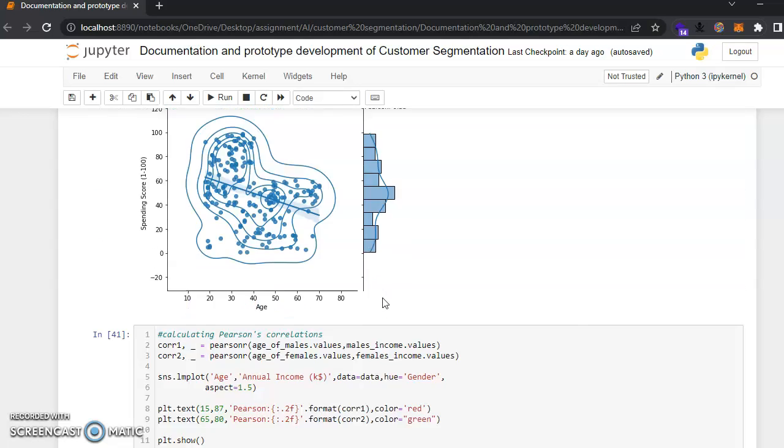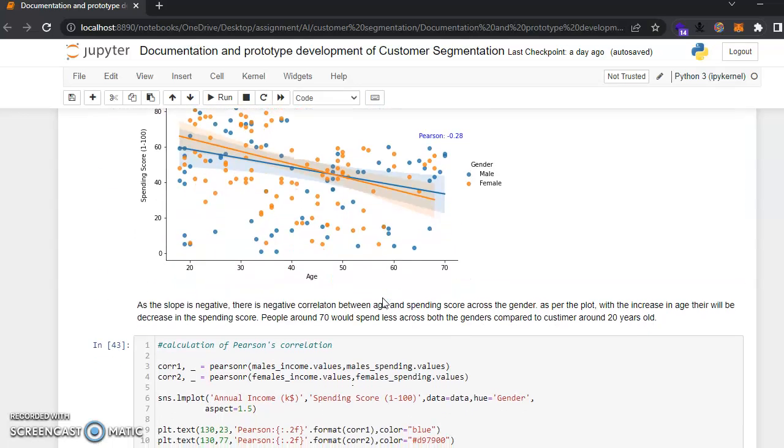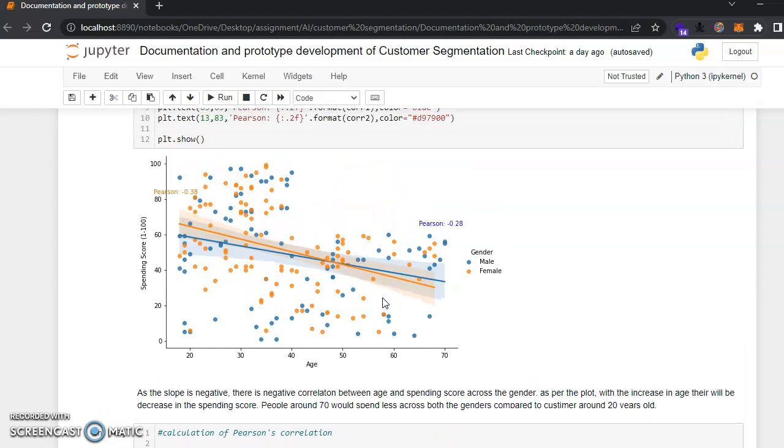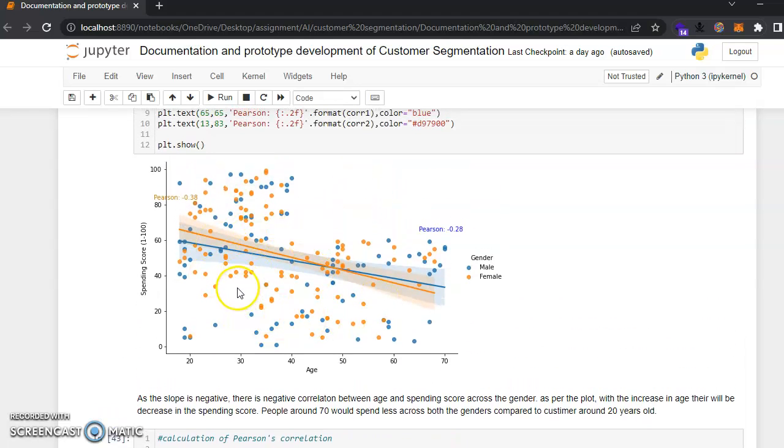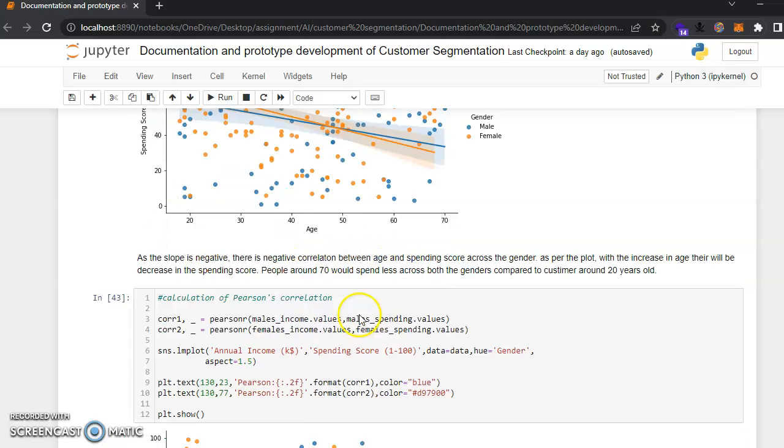Correlation graph. Here the slope is negative. Then there is a negative correlation between age and spending, where the gender is the hue for the plot. With the increase in age, there is a decrease in spending score. People around 70 spend less across both genders compared to customers who are 20 years old.